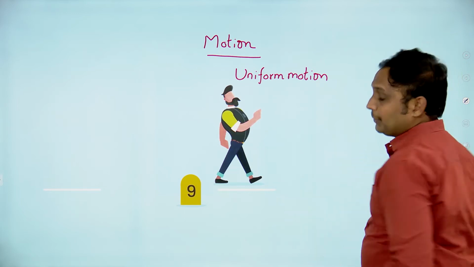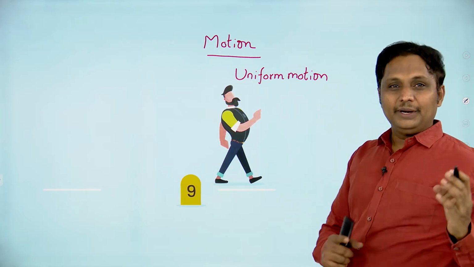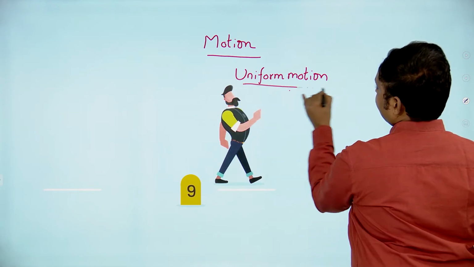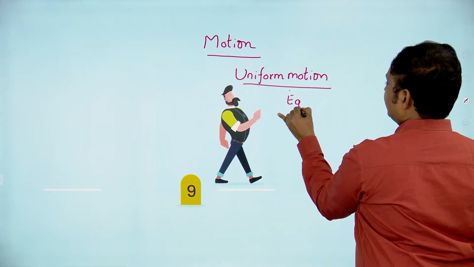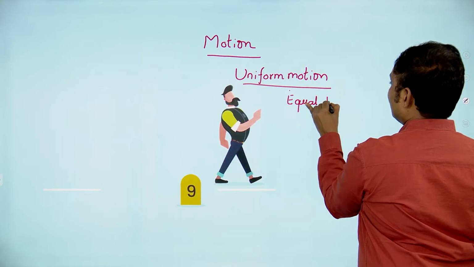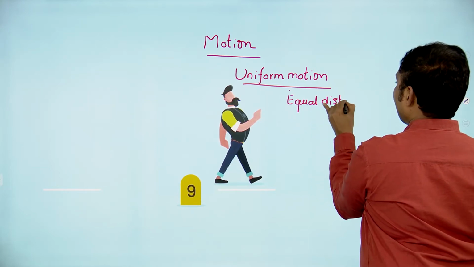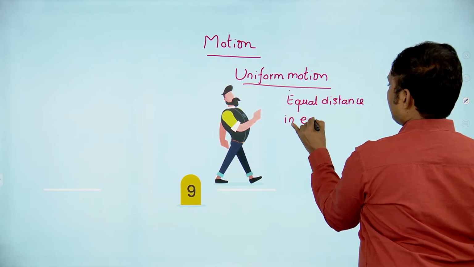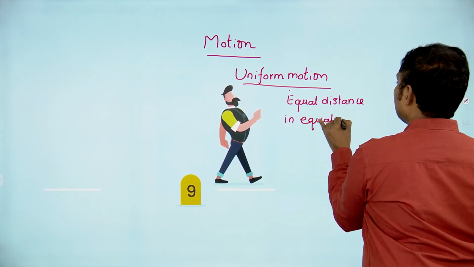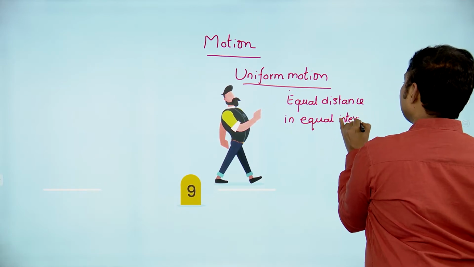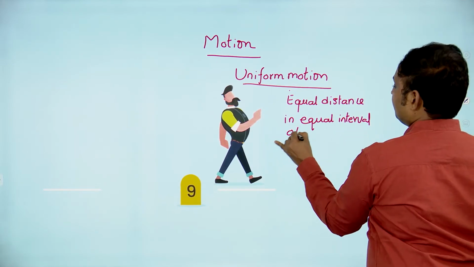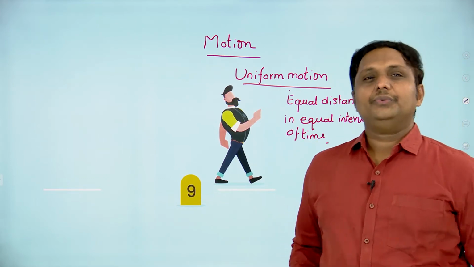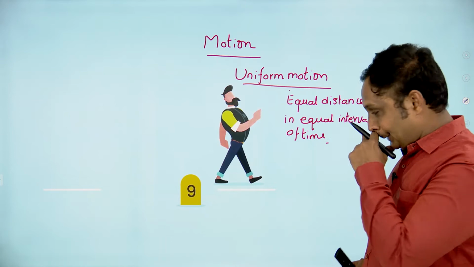How will you confirm uniform motion? You have to represent it with a graph that conveys equal distance in equal intervals of time. Do you know graphs?